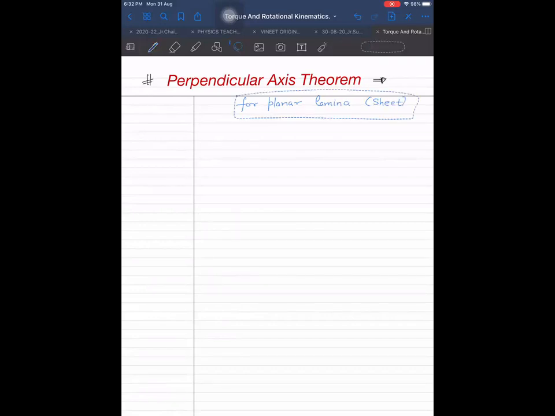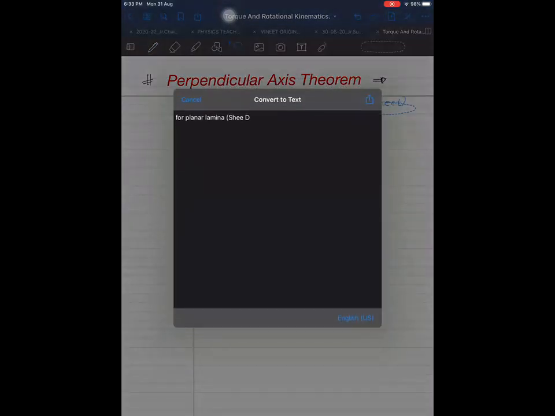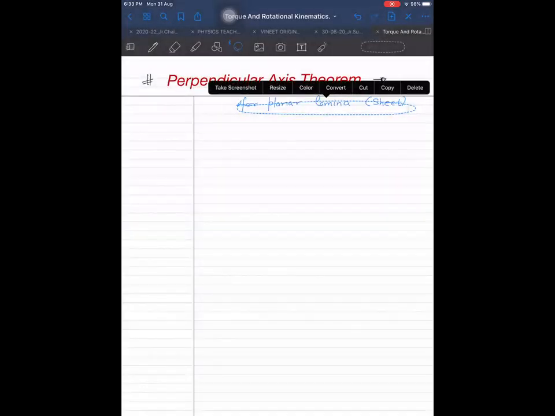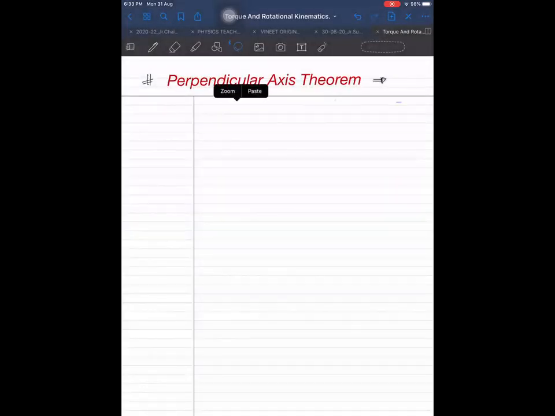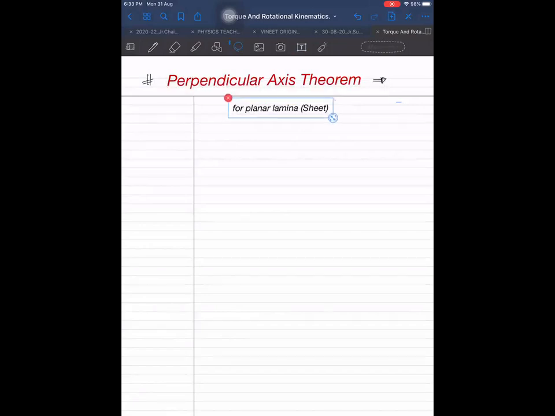It is applicable for such things only, not for every other thing. For planar lamina or planar sheet, which lies in one plane only.